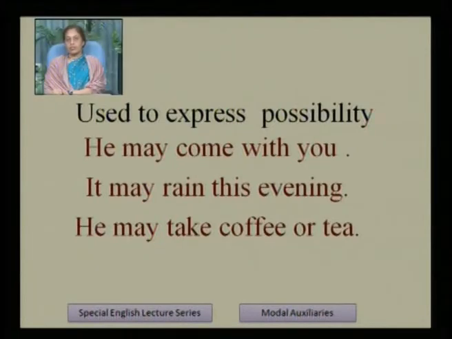It may rain this evening. It is not sure that rain may come. It may rain, it may not rain this evening. This is the possibility expressed with the help of may. He may take coffee or tea. It is not sure. He may take coffee or he may take tea. So this is the possibility. So when we have to express possibility, then we have to make these type of sentences. Then it is clear.